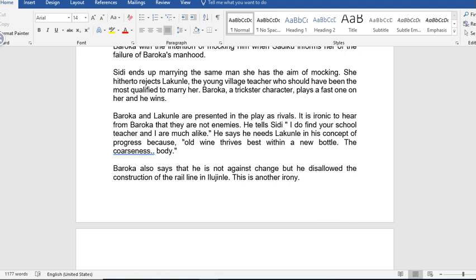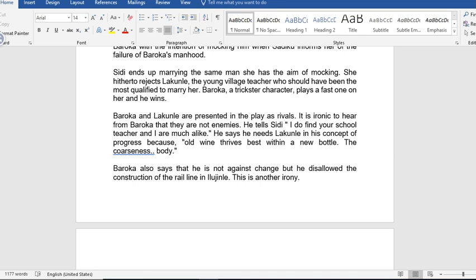Baroka and Lakunle are presented in the play as rivals. It is ironic to hear from Baroka that they are not enemies. You know, the way they are presented in the play, they are rivals. But Baroka is claiming that they are not enemies. He tells Sidi, let's go from the text, quote, I do find your school teacher and I are much alike, unquote. He names Lakunle in his concept of progress because,